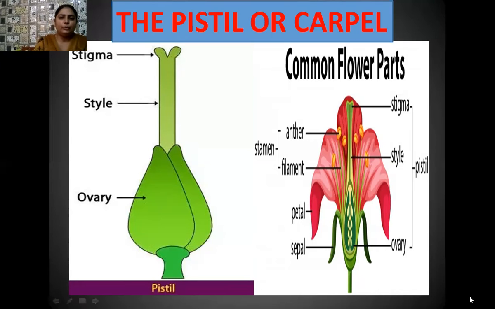And here I have shown you the typical structure of a flower having anther, filaments, then petals, the colorful leaves, then sepals, the green leaves, and then the pistil having stigma, style, and ovary. Inside the ovary, the placenta is there, and attached with the placenta are the ovules.